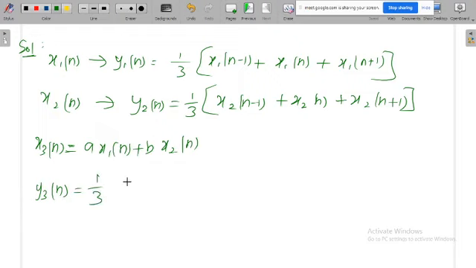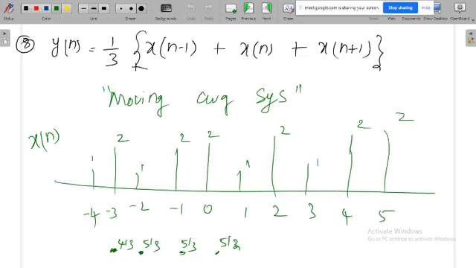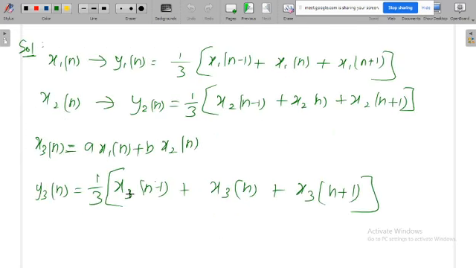So now again here, x3 of n minus 1 plus x3 of n plus x3 of n plus 1. Because when you apply x3 of n, the system will produce y3 of n, and wherever x is there I will replace it with x3.